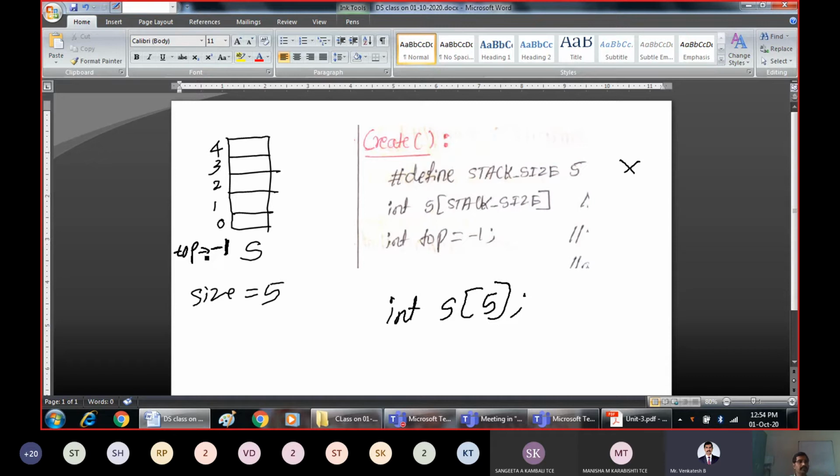When there are no elements, top will be pointing to -1. So assume there are elements now, 20. In this case, top will be pointing here. Why? Because the topmost element is 20. Assume you insert one more element. What is the topmost element now? The topmost element is 30, and top will always be pointing here. So what is the top pointer? It is a pointer which will always be pointing to the top of the stack. Right? So the create function is over.